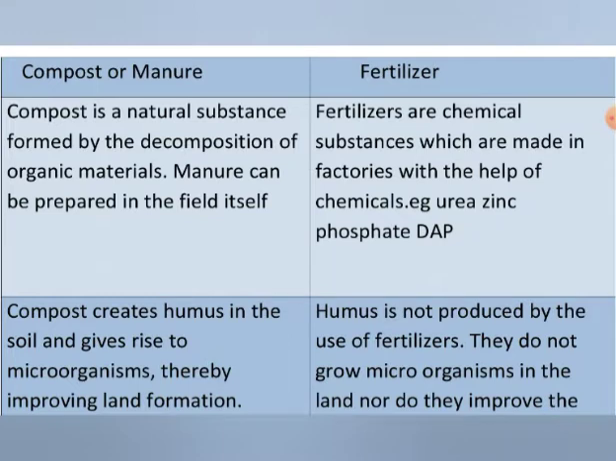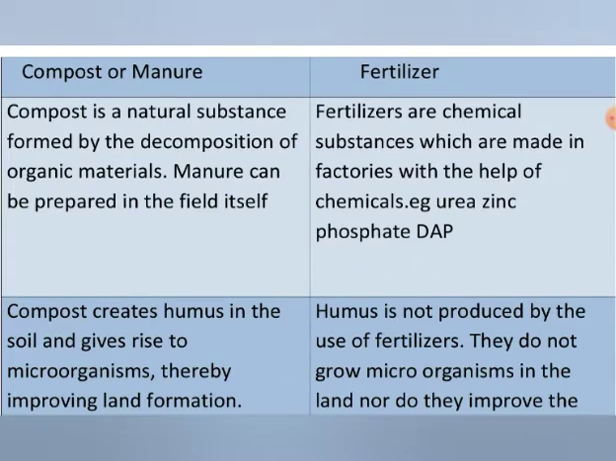And fertilizers are chemical substances which are made in factories with the help of chemicals. The examples are urea, zinc, phosphate and DAP. DAP means diammonium phosphate. So in the very first definition, it is clear that manure is a natural substance, and fertilizer is a man-made or synthetic substance made from chemicals. Compost or manure, both are the same substance.